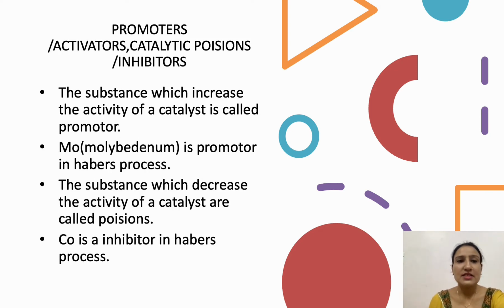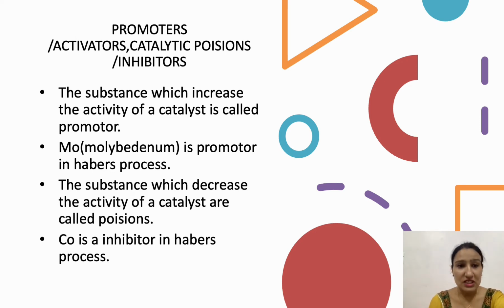Now next is promoters and activators and catalytic poisons and inhibitors. As the name indicates, promoters, who promotes? The substance which increases the activity of a catalyst is called promoters. Like molybdenum is a promoter in Haber's process. Haber process is generally used for the formation of ammonia.